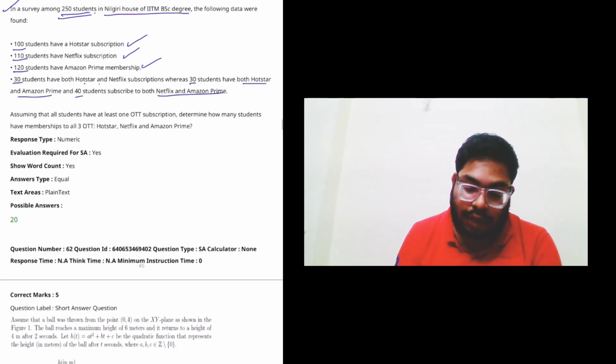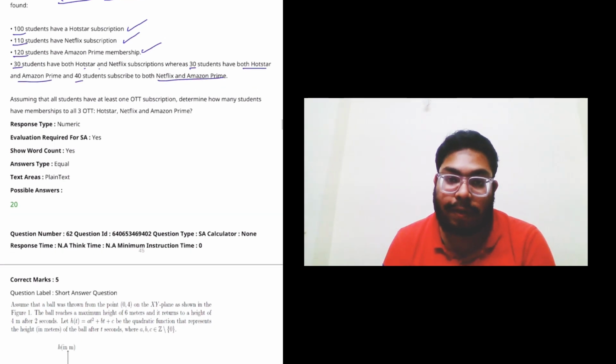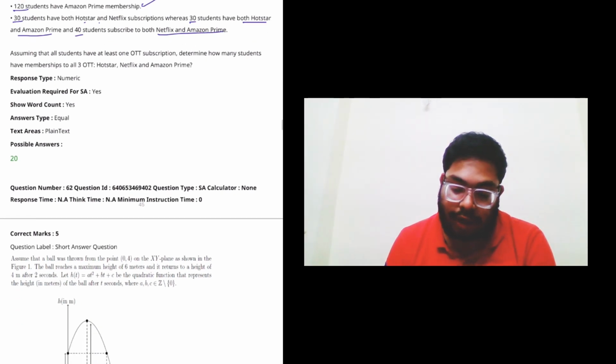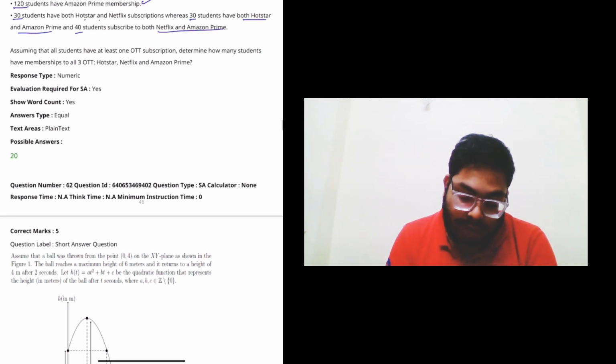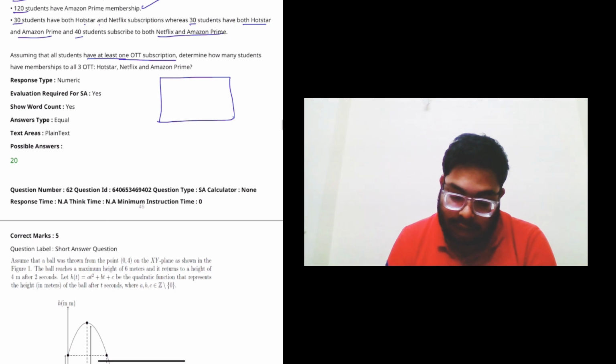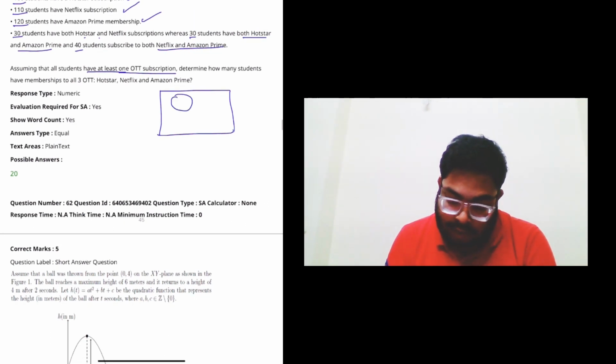So this is the usual set question. So I will tell you a common formula through which you can find the result. Assuming that all students have at least one OTT subscription. So this assumption is very important because otherwise, if you consider this as the whole set, and you can consider this Hotstar, Netflix, and Amazon.